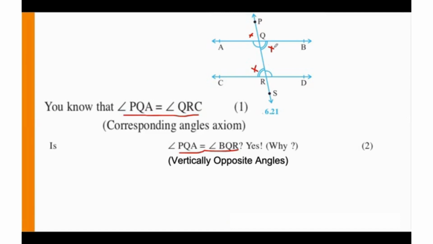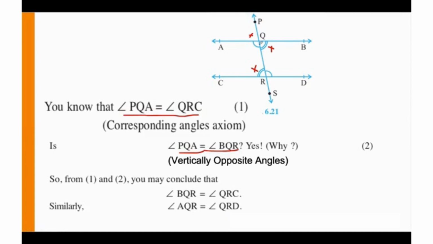So these two angles are also equal. So we can conclude that BQR is equal to QRC. And thus we proved that one pair of alternate interior angles are equal. Similarly, we can prove that the other pair, AQR, is equal to QRD.